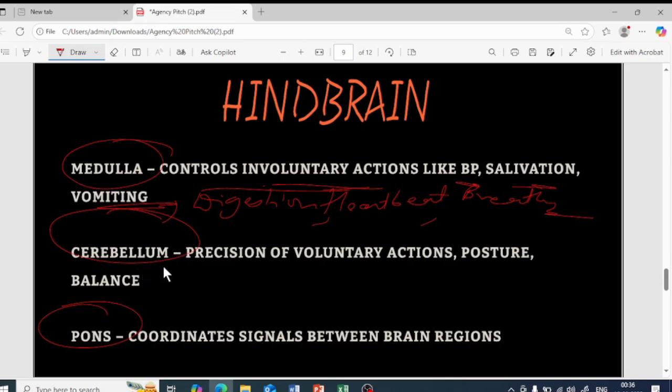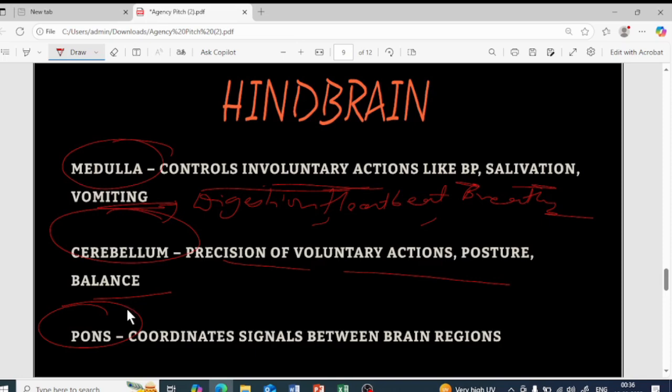Then the cerebellum. The cerebellum controls the precision of the voluntary actions, posture, as well as the balance. Just imagine you just dropped your pen. So what happens? You will bend and you will pick up the pen, isn't it? So that balancing, or if you're sitting, you have to sit properly. That balancing, if you're moving in a straight line, you have to move in a straight line. You cannot move however you want. That posture, that balancing.